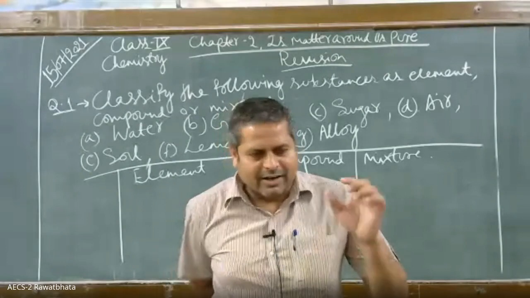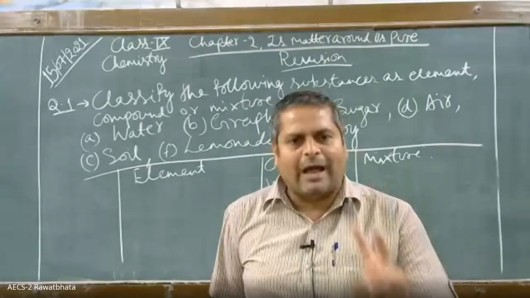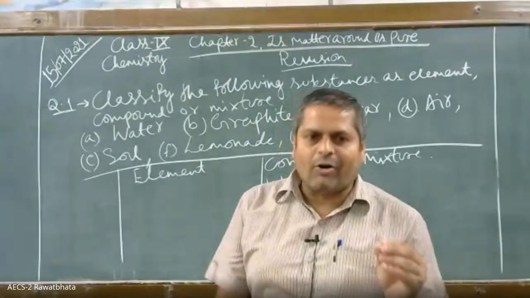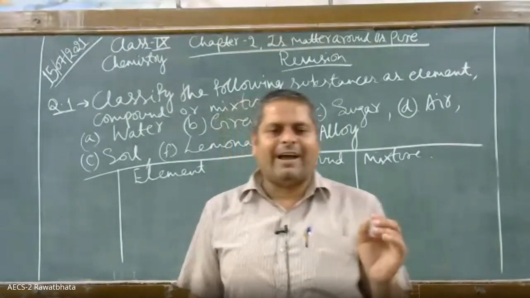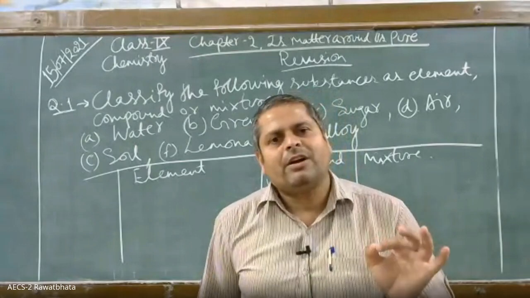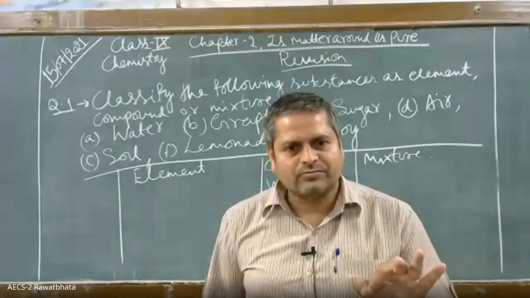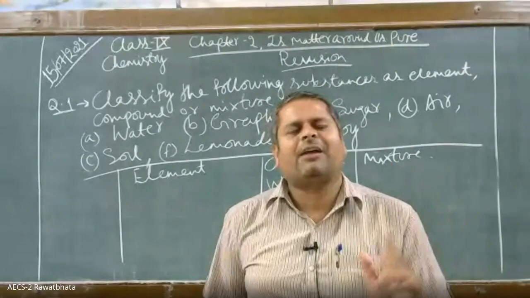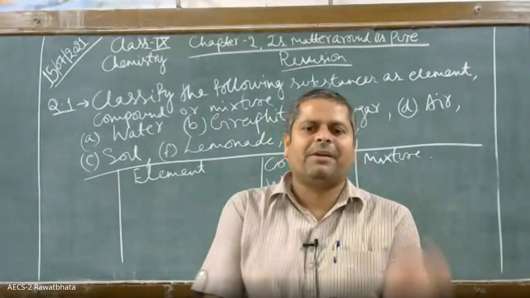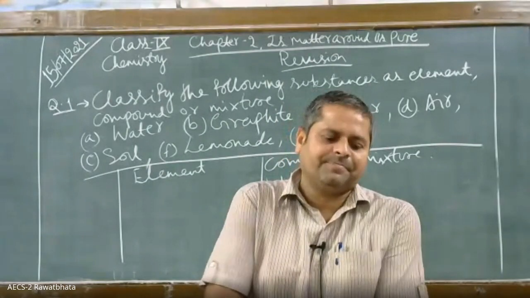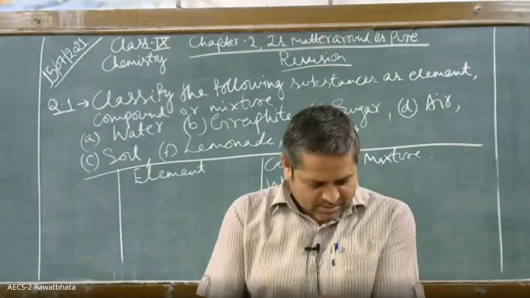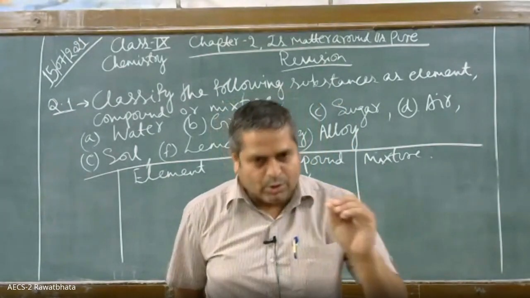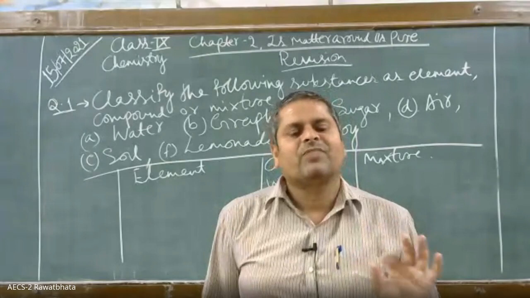So, children, graphite and diamond are the two allotropic forms of carbon. Allotropic forms are such forms of an element which differ in their physical properties, but they have the same chemical properties. Okay, children? Any problem? Graphite is used to make pencils.